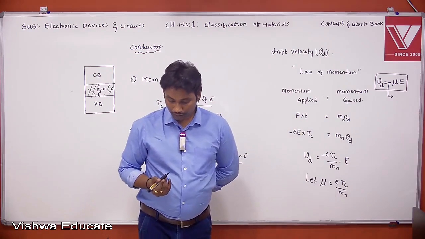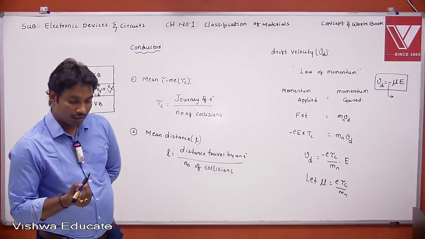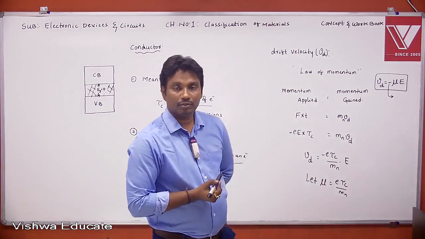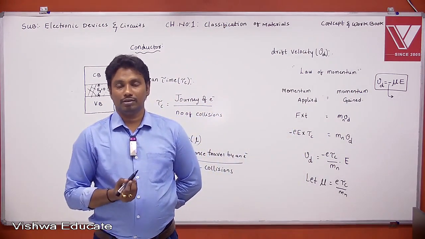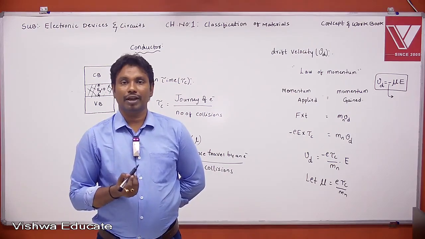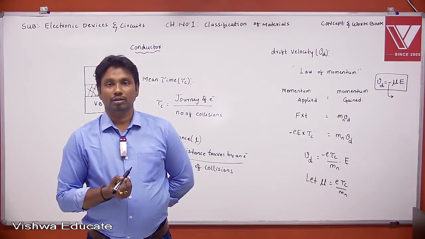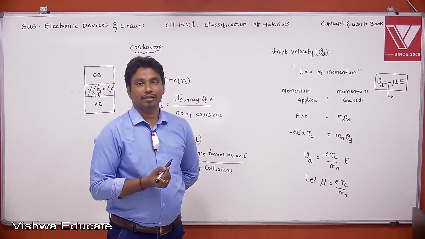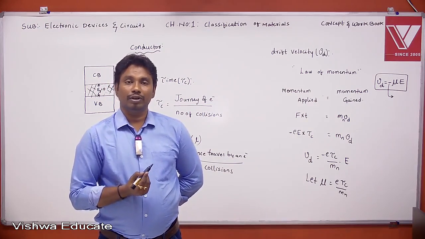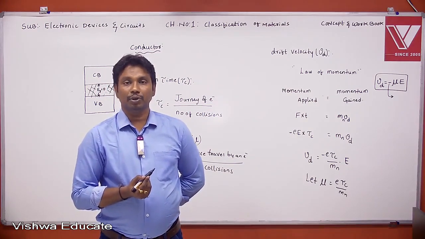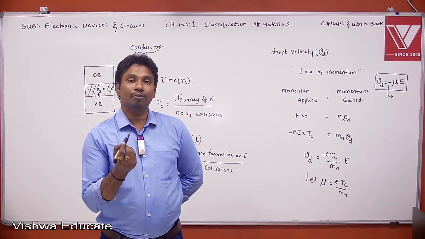Right, put the heading drift velocity. Yeah. The speed or velocity which is acquired between two collisions is called as drift velocity. Next point. Drift velocity is computed by using law of momentum.